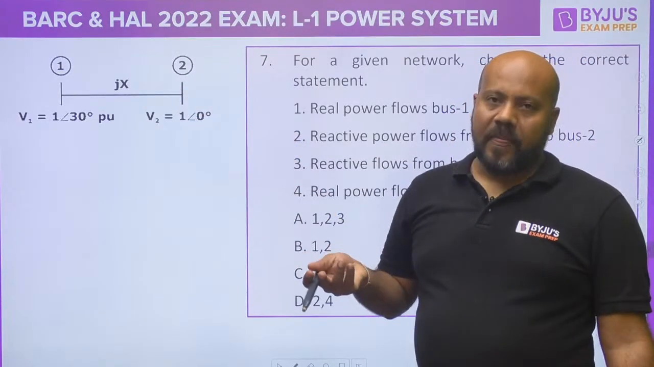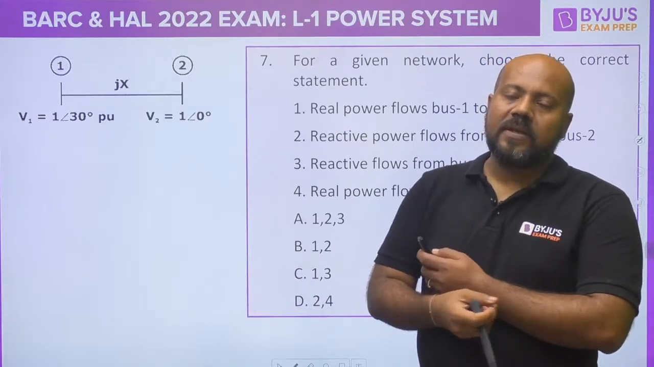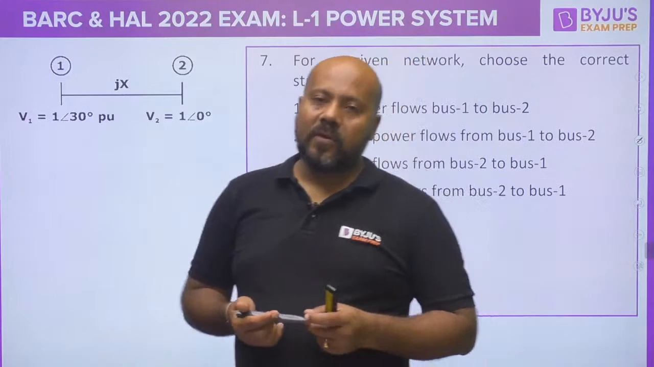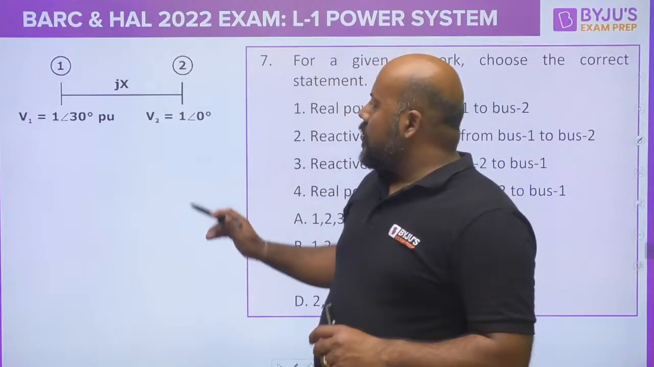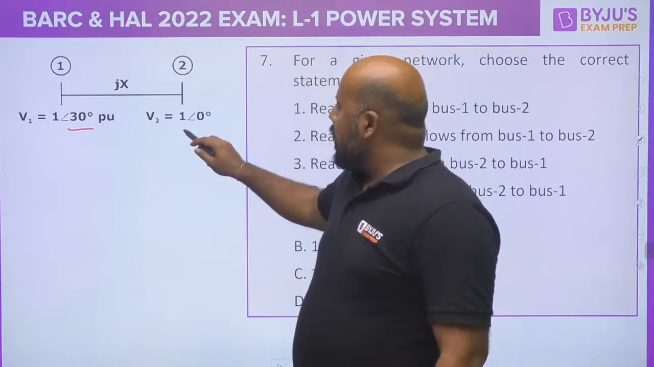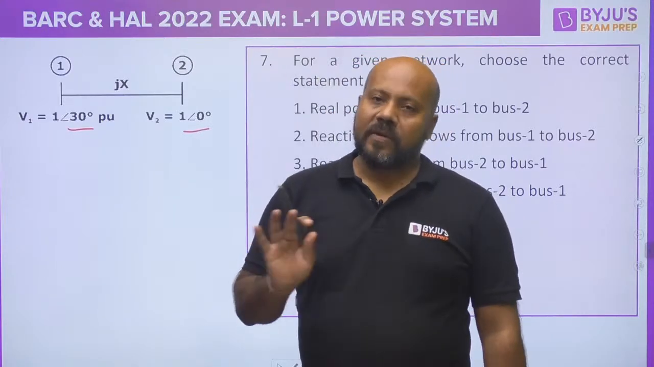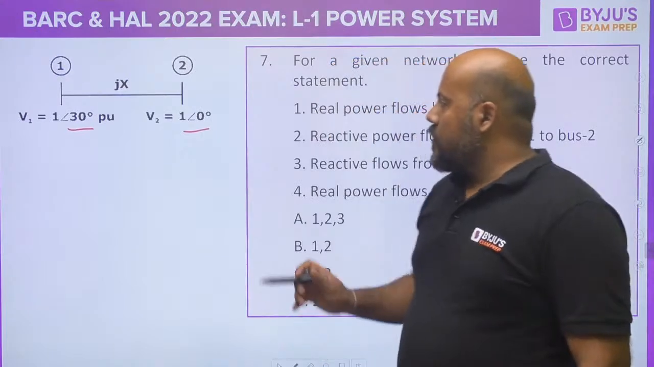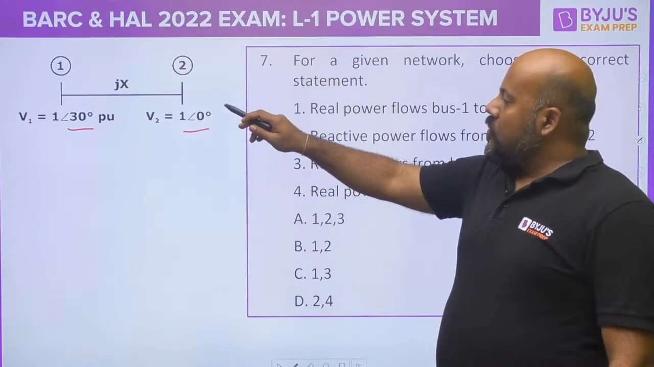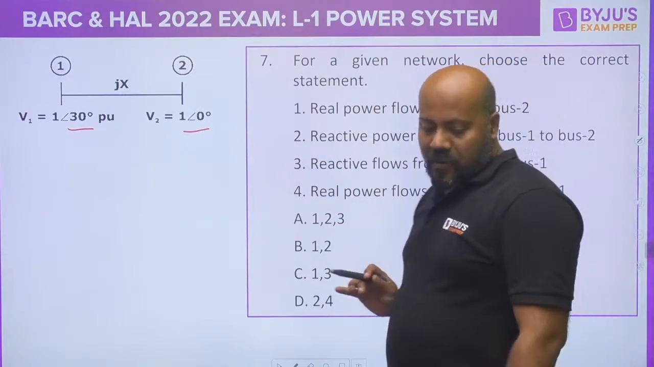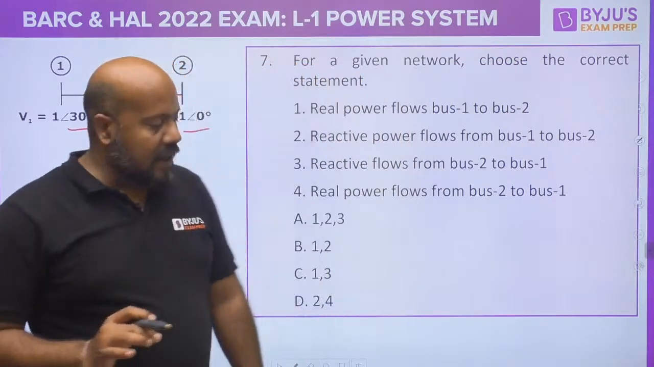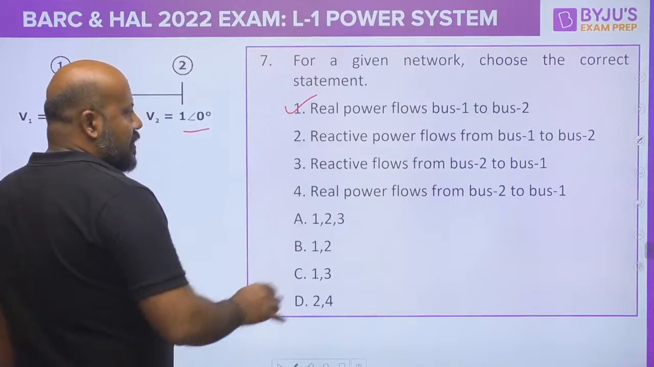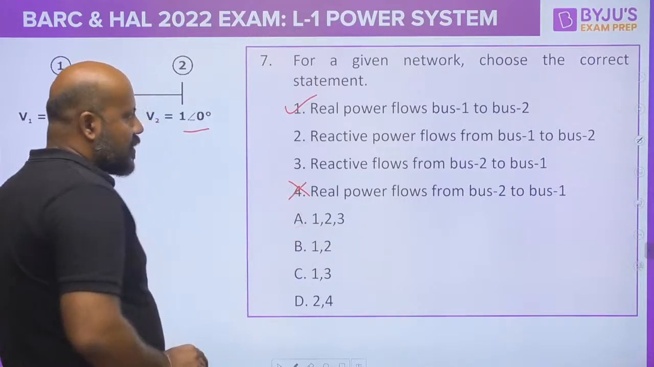If you see, it is simply a lossless line. R value is not given, or it is assumed to be 0. It means definitely the X by R ratio for the line is going to be very, very high in comparison to the load. So you can directly assume that from the leading voltage terminal to the lagging voltage terminal, the real power flow is going to be there. So for real power, you can be 100% sure that it is going to flow from node 1 to node 2, or bus number 1 to bus number 2. Is it clear? So statement 1 is going to be correct. Statement 4 is going to be wrong.